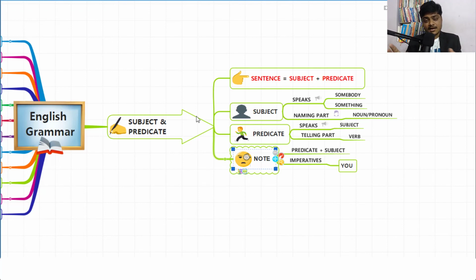The two exceptional cases: we feel generally subject comes first followed by predicate. No. Occasionally predicate comes first, subject comes next. And one more exceptional case is imperative sentences. In imperative sentences, the subject is not expressed, it is understood.